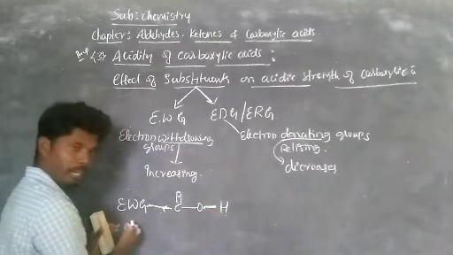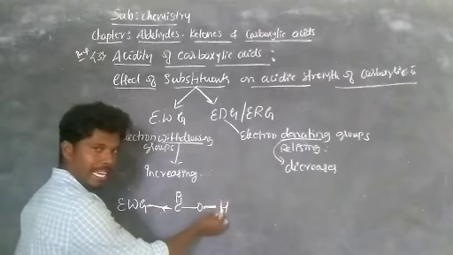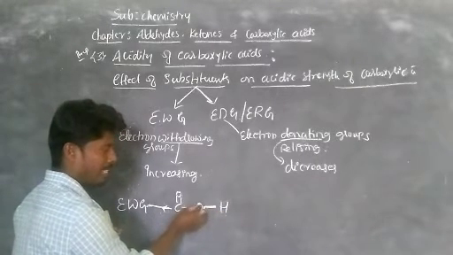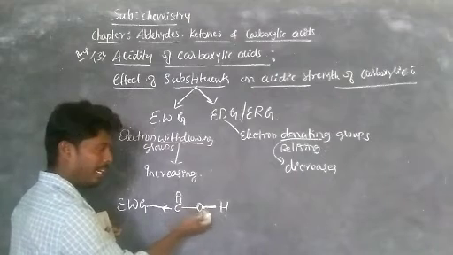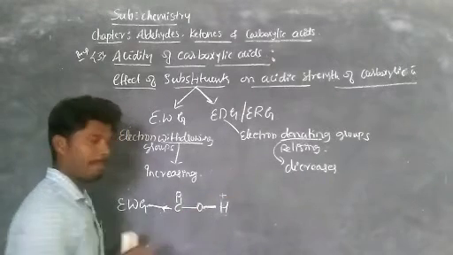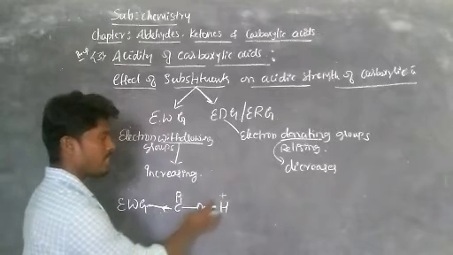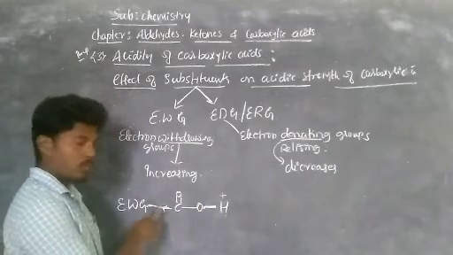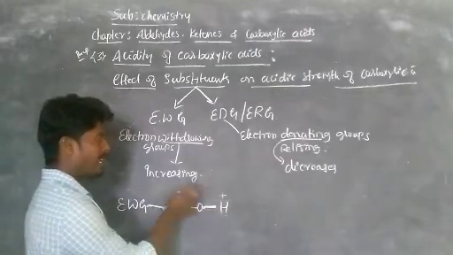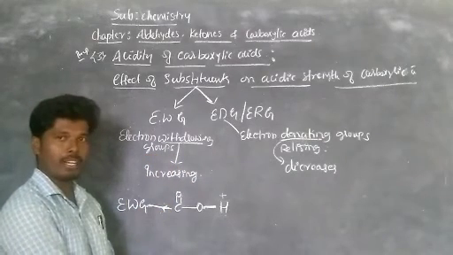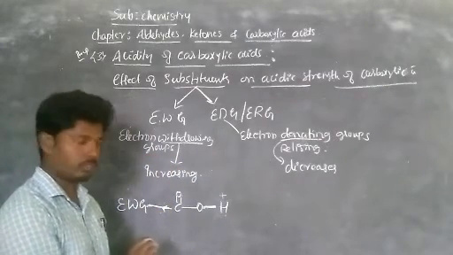When electrons are moving from this side, this hydrogen is electropositive and oxygen is electronegative, right? So it has the ability to pull electrons towards that side. Hence, it easily releases the H plus ion. That is what happens. So by releasing the H plus ion, electron withdrawing groups increase the acidic character of carboxylic acids.